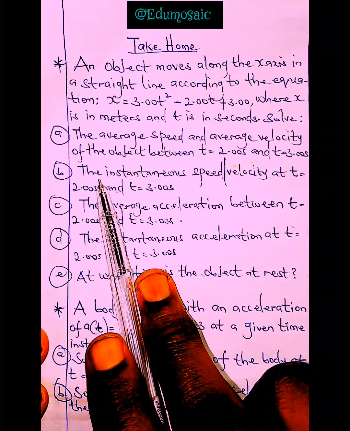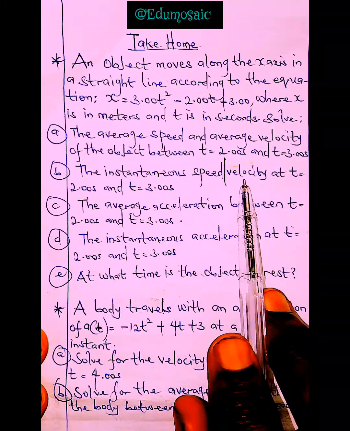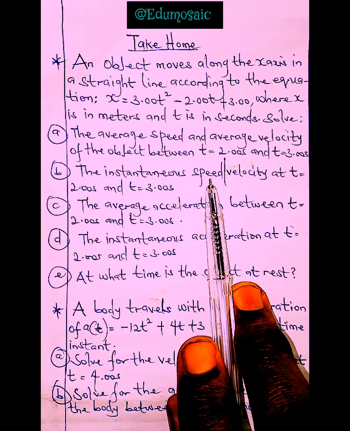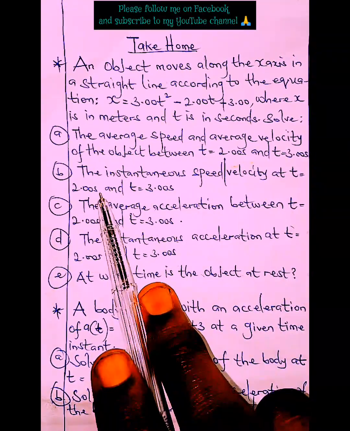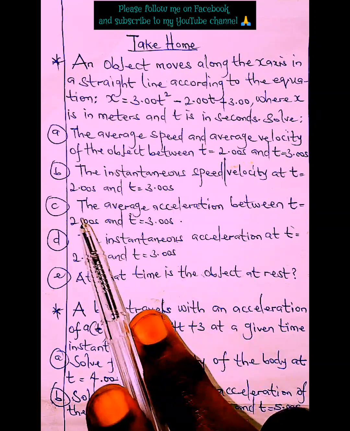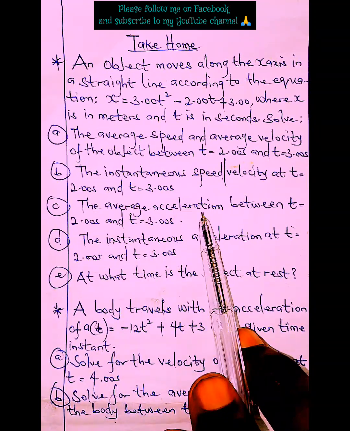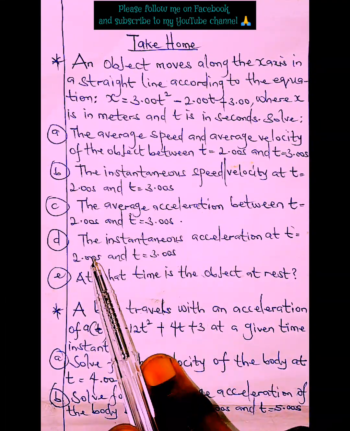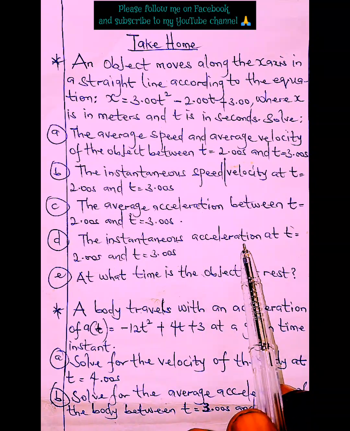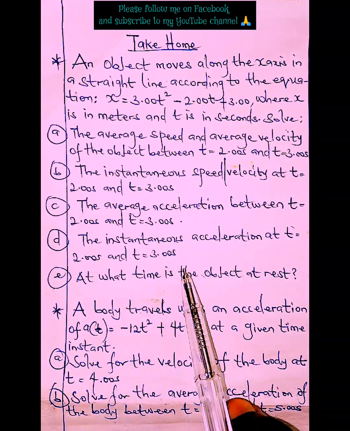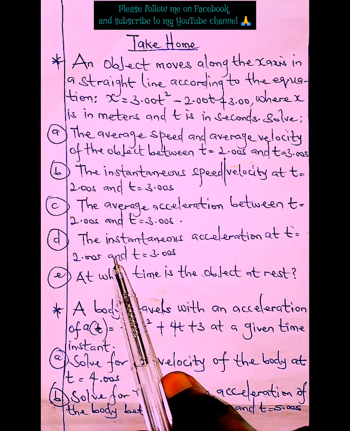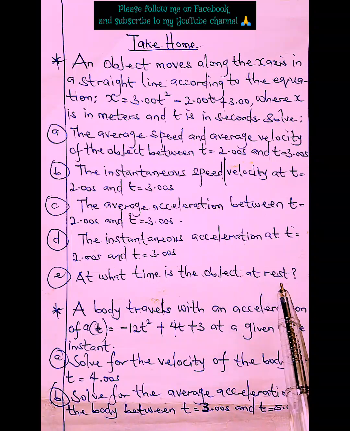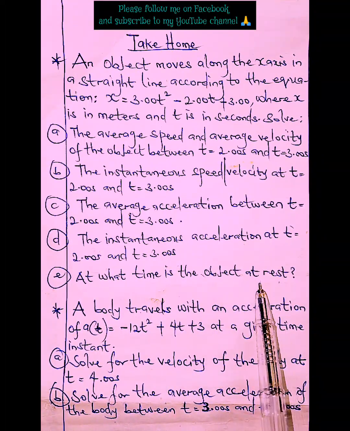Question 2, solve for the instantaneous speed or instantaneous velocity. Now instantaneous speed is equal to the size of instantaneous velocity. So instantaneous speed is the same thing as the size of instantaneous velocity at time 2 seconds and time 3 seconds. The very next question, solve for the average acceleration between time 2 seconds and time 3 seconds. Then second to the last, solve for the instantaneous acceleration at time 2 seconds and time 3 seconds. The very last question for question 1 is to solve for the time at which the object is at rest. At what time is the body at rest?